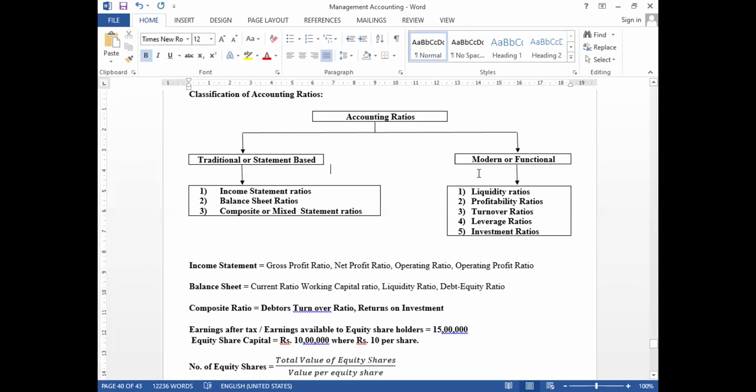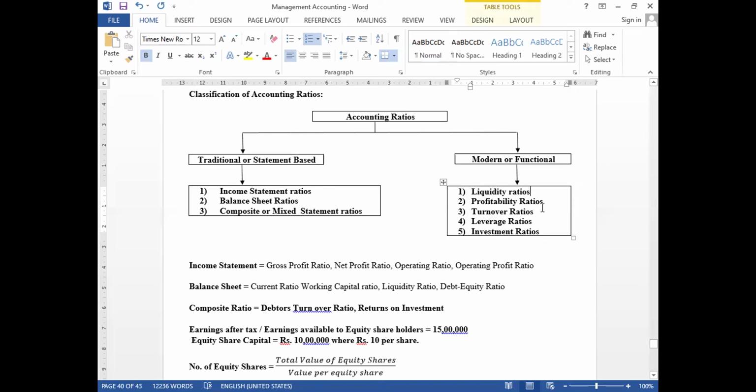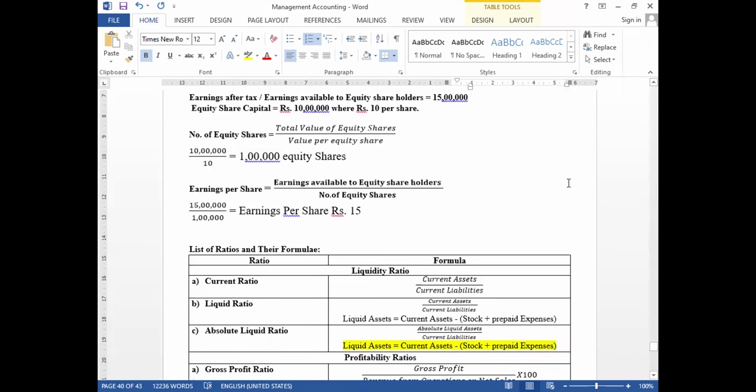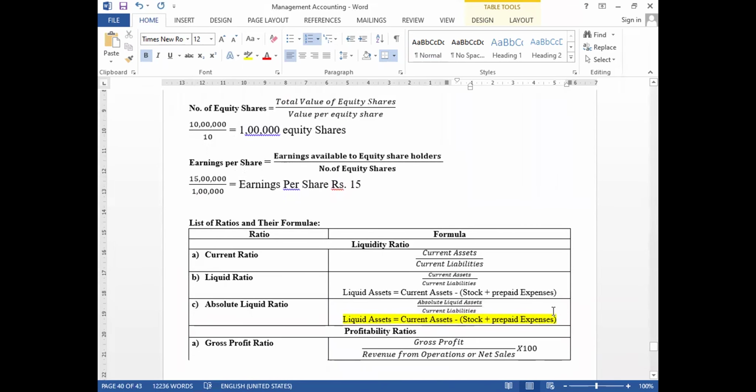Next, modern or functional based accounting ratios are these 5: liquidity ratios, profitability ratios, turnover ratios, leverage ratios, and investment ratio. Liquidity ratios means liquid assets. First we have the current ratio. I can show you the table here.